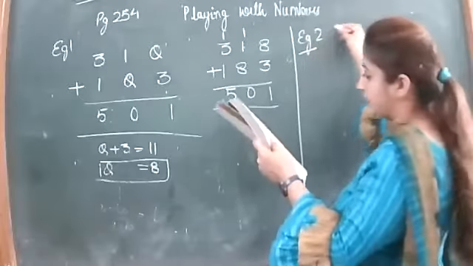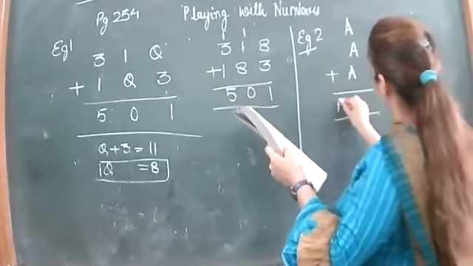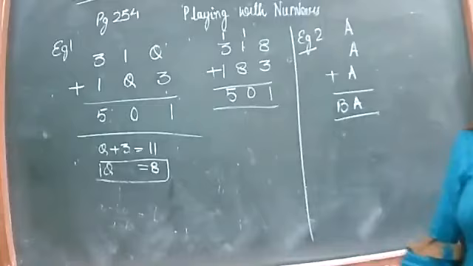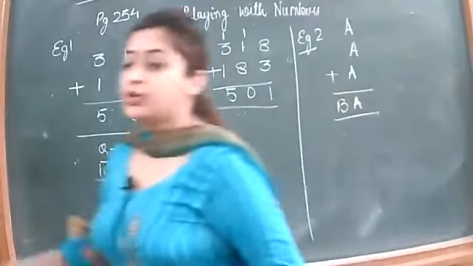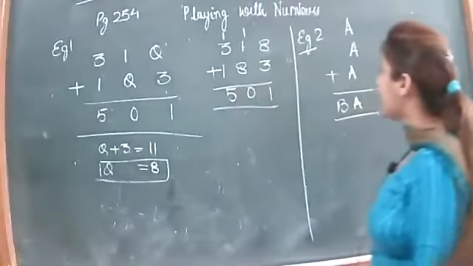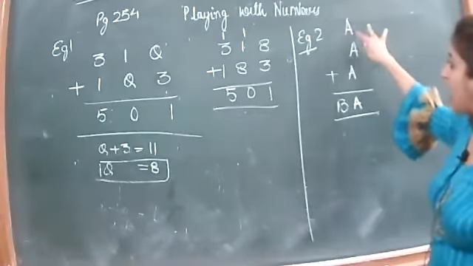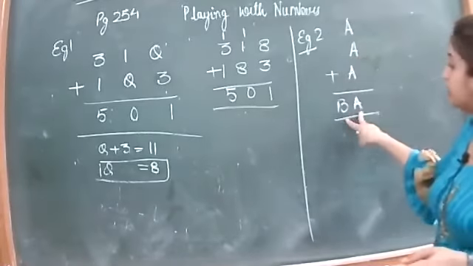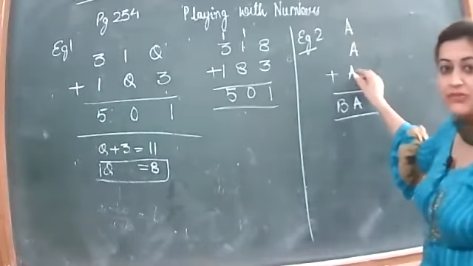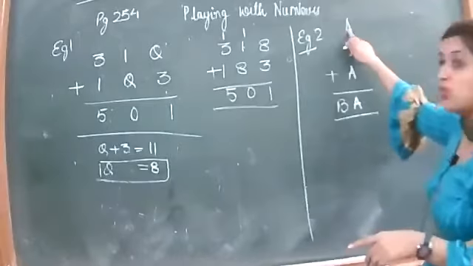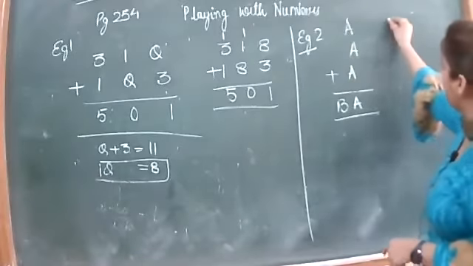Example number 2. Now look here, beta. Here, A has been written 3 times. What should be the value of A so that if you add A 3 times, you will get a 2-digit number here? अगर आप यहाँ 1 लिखते हो, 1 plus 1 plus 1, that is 3, single digit, not valid. 2 लिखते हो, 6 आएगा. 3 लिखते हो, 9 आएगा sum. 4 लिखते हो, 12 आएगा.